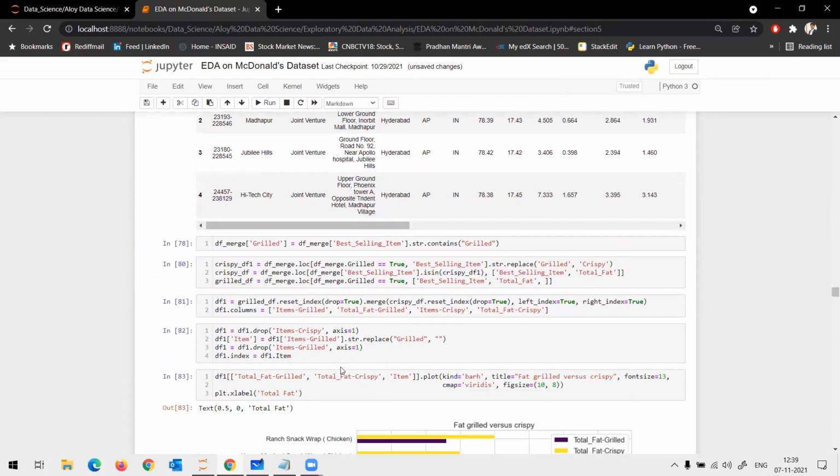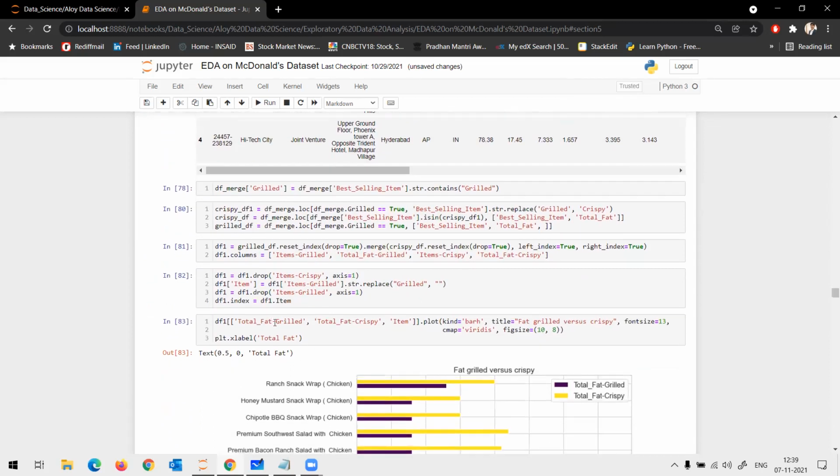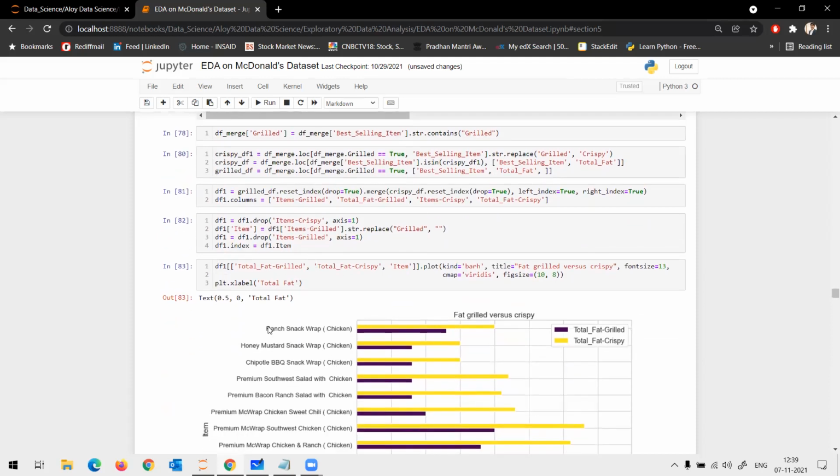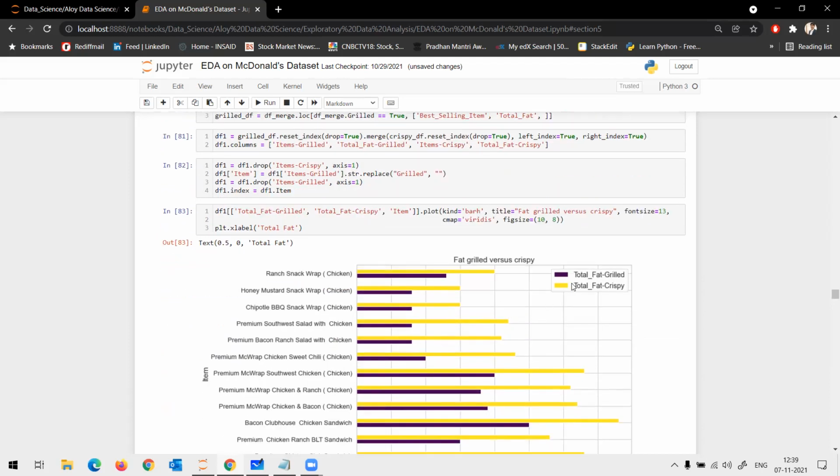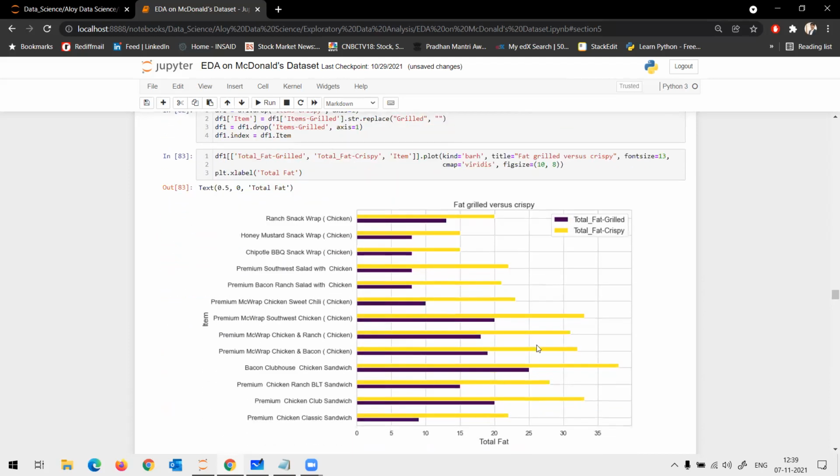Once I separate grilled and crispy, I take the word grilled or the word crispy out of it so that it comes as a single category, and then I plot it. Once I plot, what I understand is your grilled chicken or grilled item has around 1.5 times lower fat than your crispy items.